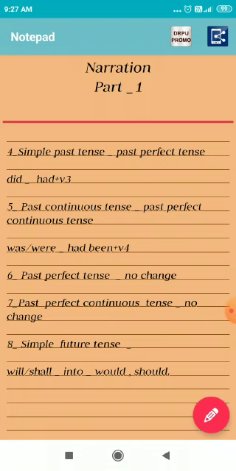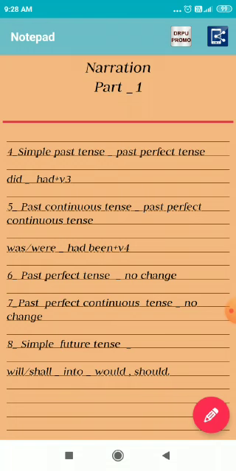Second rule for the conversion of the assertive sentence: that is used as a conjunction. Third rule: tense, pronouns, possessive adjectives and words denoting nearness of time or place are changed according to the rules.